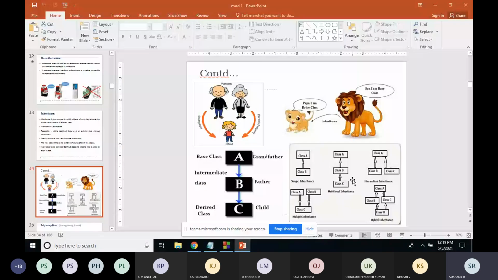For example, you can check this multiple inheritance. There is a class A and a class B. If both the classes contain the same method, then which function will class C execute? That is the ambiguity.